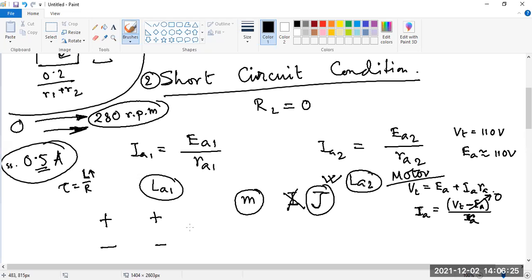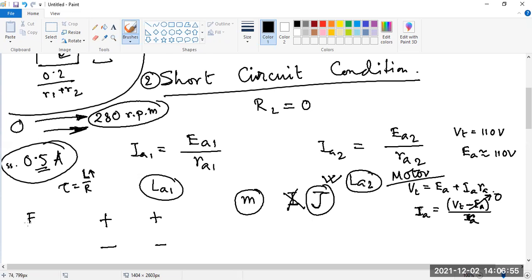The second point is the voltage. The voltage ratings of the generators must be the same. If one generator has a voltage of 220 volts and another has 110 volts, then both machines will be damaged, because there will be a huge circulating current. Why this huge circulating current?